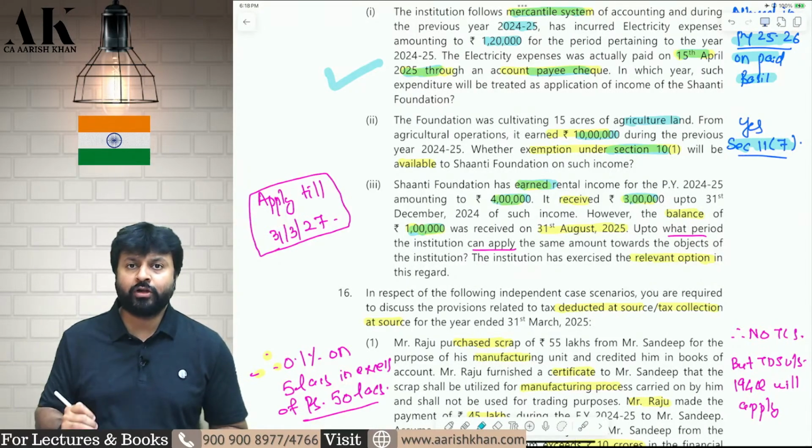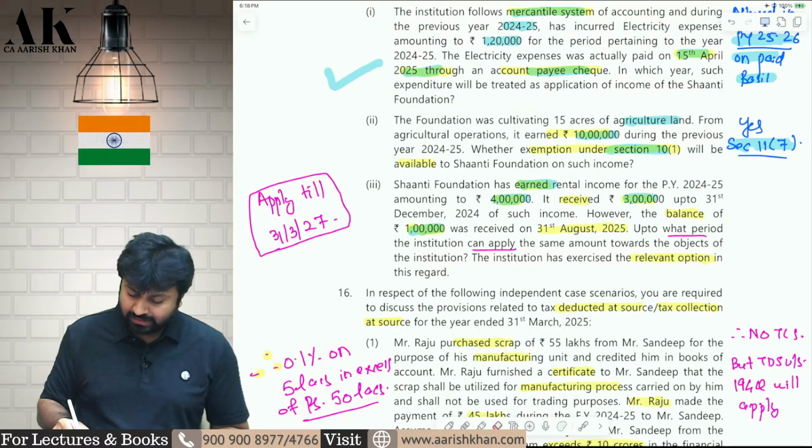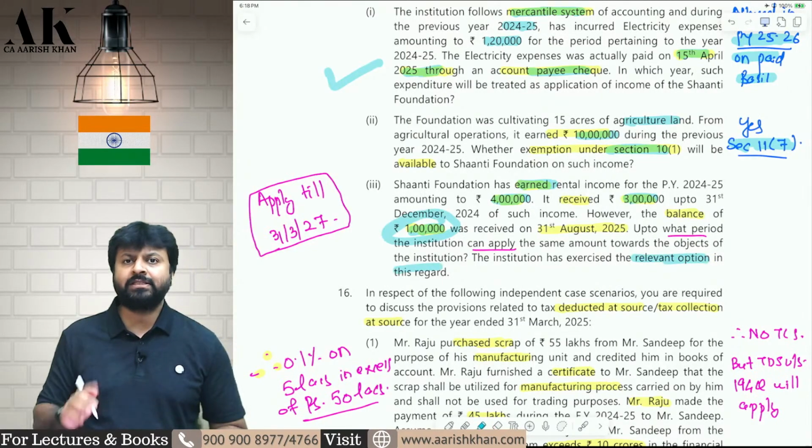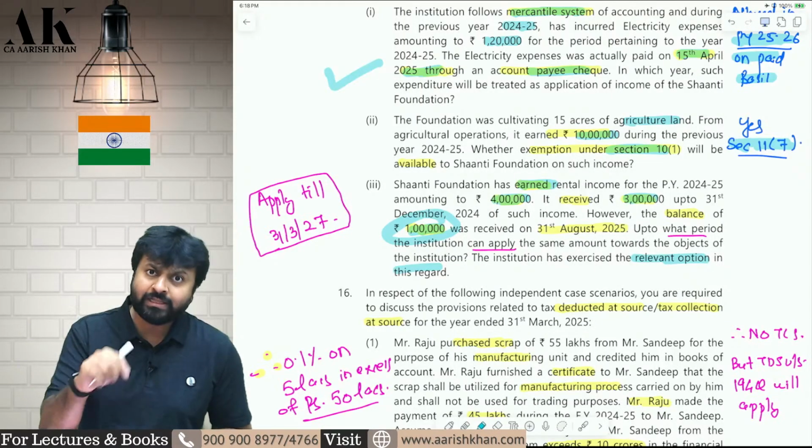2 months prior to the due date of filing of return, you can tell the assessing officer that I will apply the money in the year of receipt or in the year following the receipt. So the assessee has applied for the relevant option. You can check it over here. For this 1 lakh rupees, the assessee has said that I will apply in the year in which it is received or in the year following the receipt.